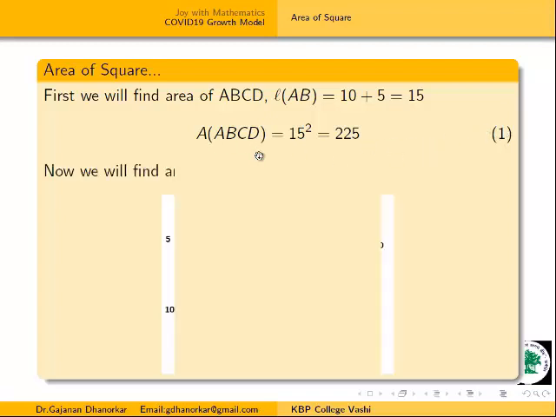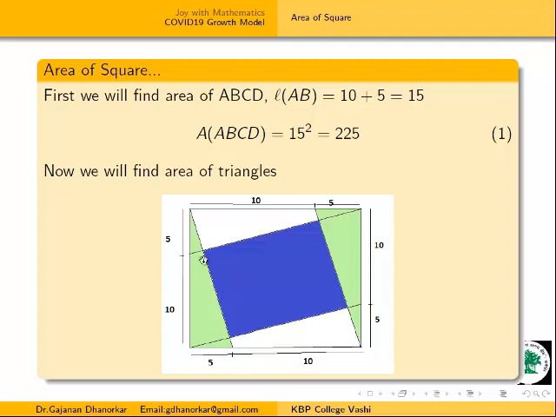Now we will find the area of the small triangles. Here I am taking this triangle. We will find the area of any one triangle and then multiply by 4.